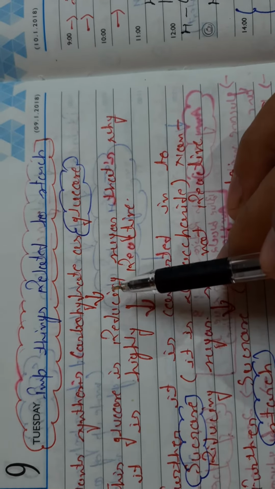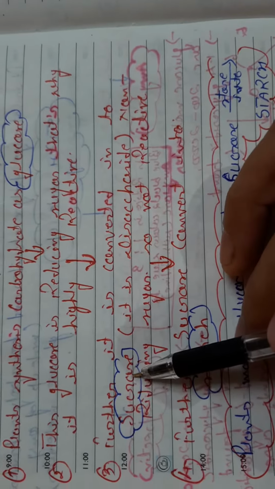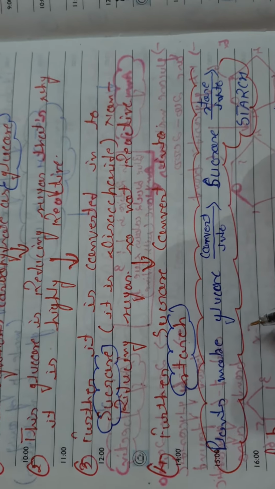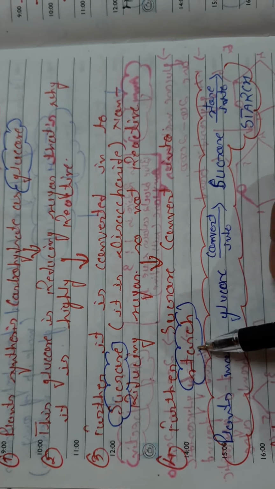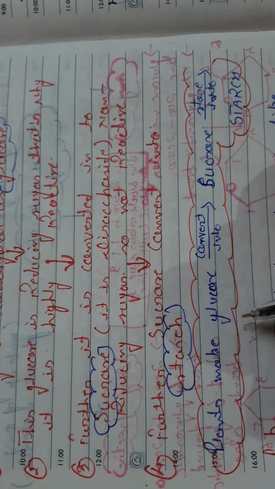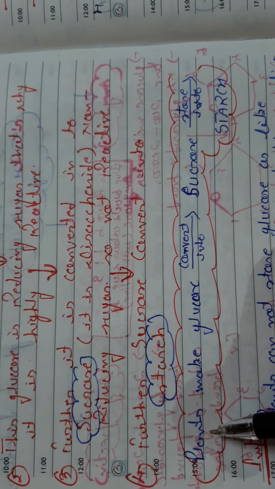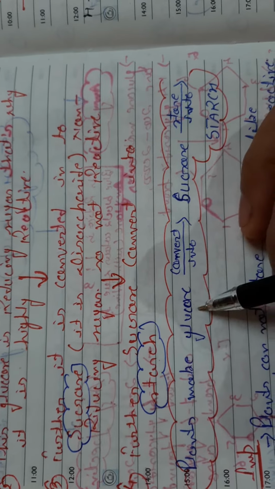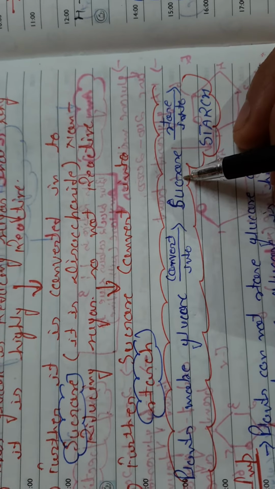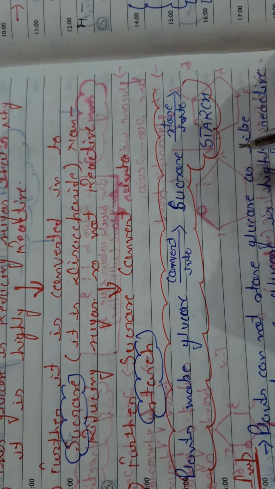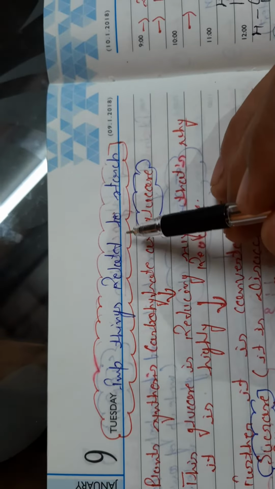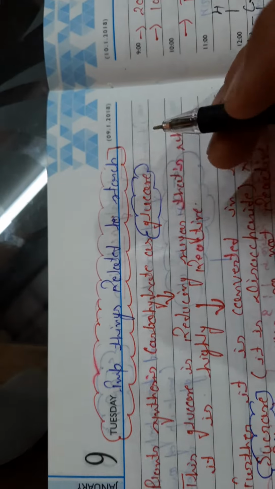First of all, plants convert the glucose into sucrose, then convert the sucrose into starch. So plants store their food in the form of starch. With the help of this equation, we can easily understand: plants make glucose, convert it into sucrose and store it in the form of starch. Examples are potato and rice. So you should have knowledge of these important things related to starch.